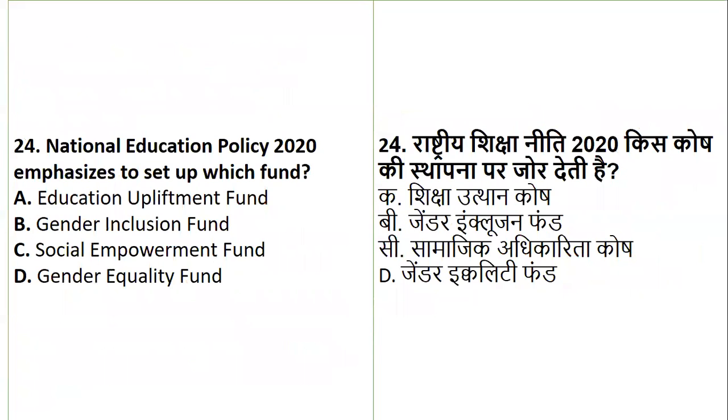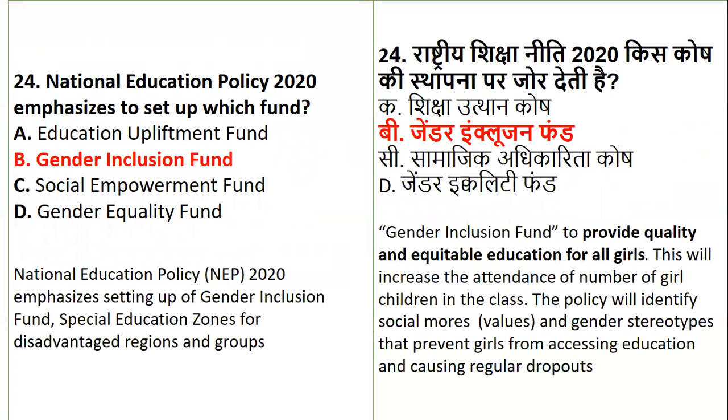Next one, we have the question on National Education Policy 2020. It emphasized setting up which fund? Whether it is the Education Upliftment Fund, Gender Inclusion Fund, Social Empowerment Fund, or Gender Equality Fund. The fund is the Gender Inclusion Fund. Basically it emphasizes gender inclusion, that is special education zones for disadvantaged regions and groups.